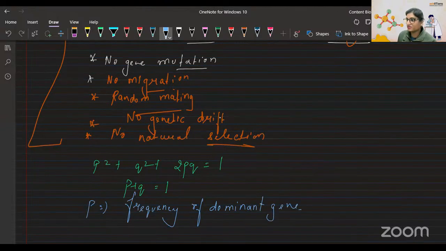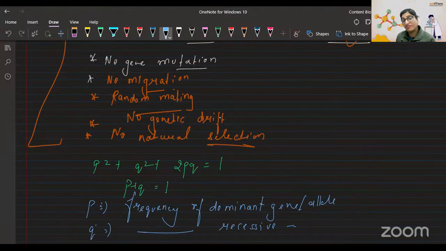And Q is the frequency of the recessive gene. This is very important again. Whether I write gene or allele, it means the same. That means P and Q. If I say P square, then a homozygous term will be used. It will be the homozygous dominant allele. Sorry, my bad.